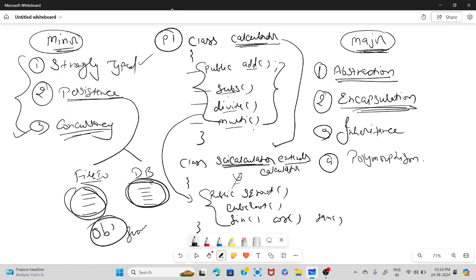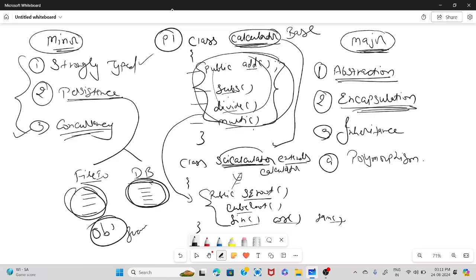So in ScientificCalculator, I can calculate square root, cube root, sine, cos, tan, as well as I can add, divide, multiply and subtract, which I am getting from my other class, right? So the topmost class which is providing the functionality is known as the base class, and the class which is inheriting those properties is known as the derived class.